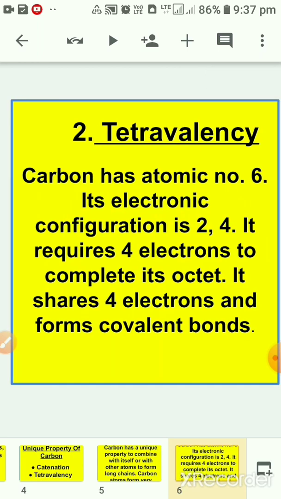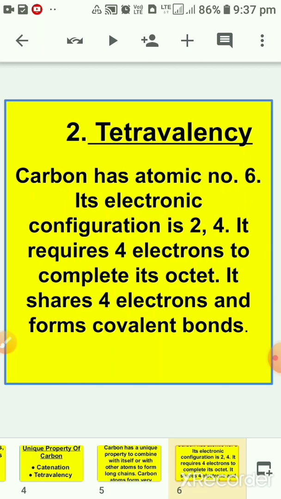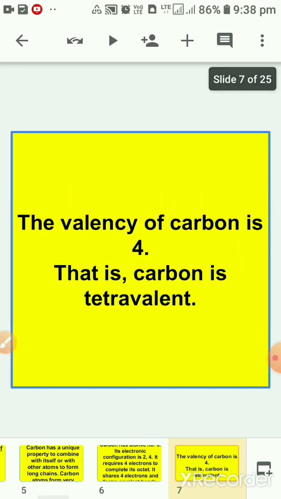Tetravalency. Carbon has atomic number 6. Its electronic configuration is 2, 4. This I have told earlier also. It requires 4 electrons to complete its octet. It shares 4 electrons and forms covalent bonds. The valency of carbon is 4. That is, carbon is tetravalent. Tetra means 4.